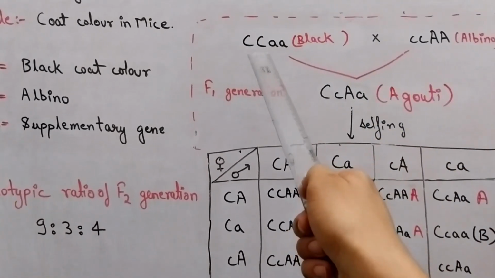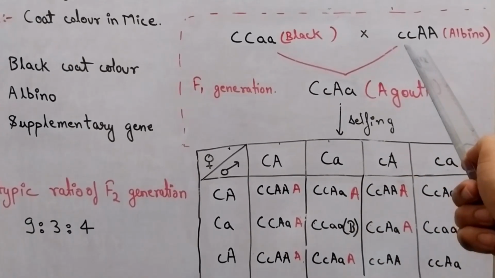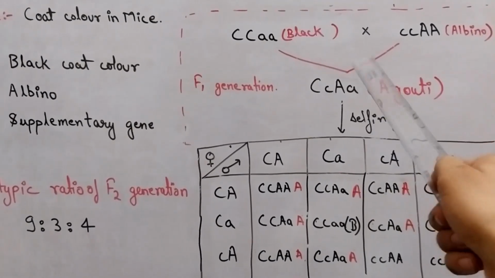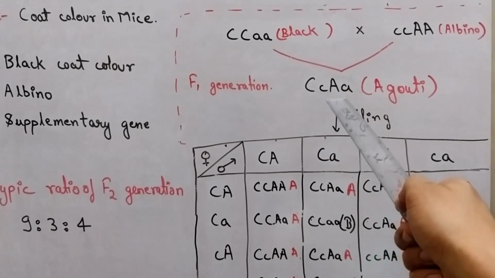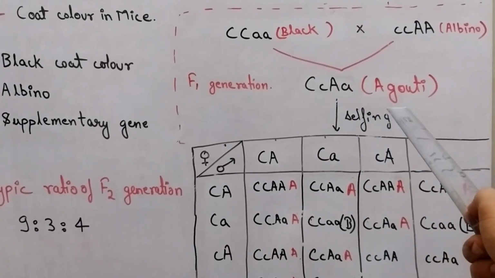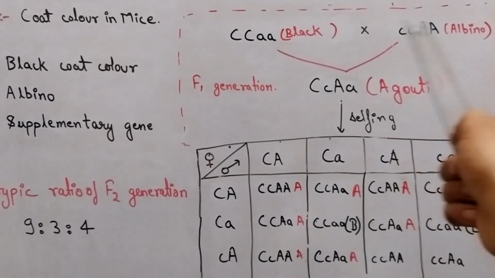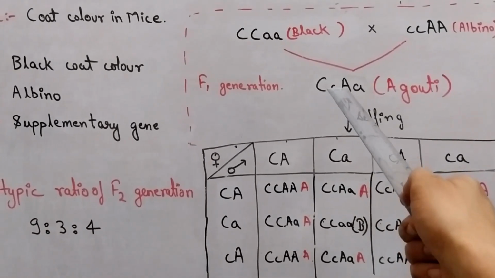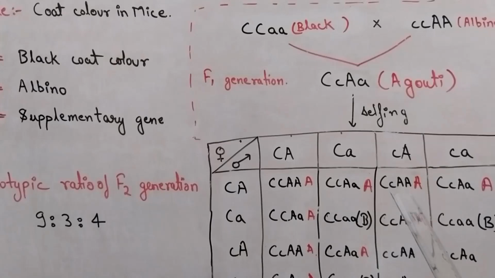When we take dominant C with recessive a, the color is black, and when we take recessive c with dominant A, the color is albino. When we cross them, we get F1 generation, which is capital C, capital A, small a. And as you can see, the F1 generation coat color doesn't match with either of parent. So here we can say this supplementary gene affecting this dominant gene to produce an entirely different phenotype than either of the parents.